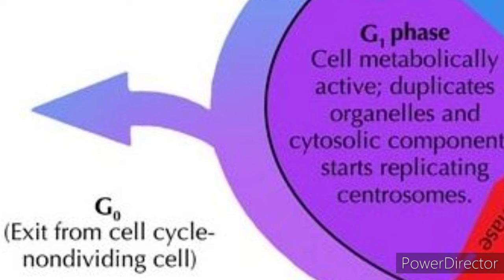So these are the reasons why the cells are arrested in G1. Here biochemicals are present inside the cell which activate the cell division.